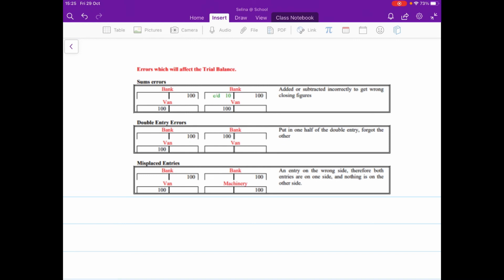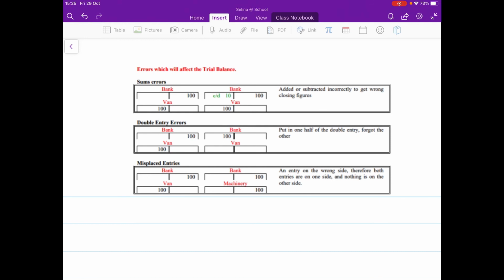So errors which affect the trial balance, okay? So a sum error is the first one. So it's where you've added or subtracted incorrectly to get the wrong closing figures, okay? So it's a sum error. You can see there in the T accounts it's given an example. So on the left we've got what should have happened, and on the right we have what actually happened.